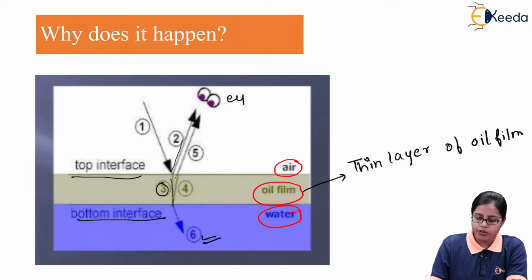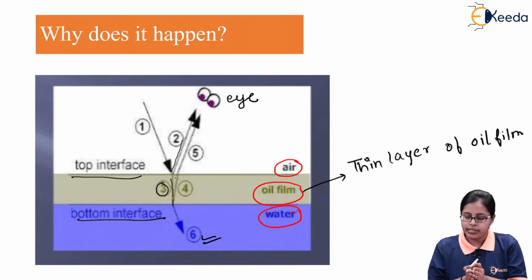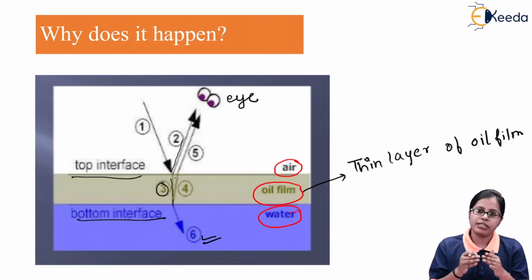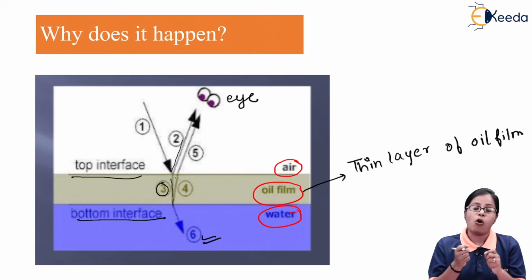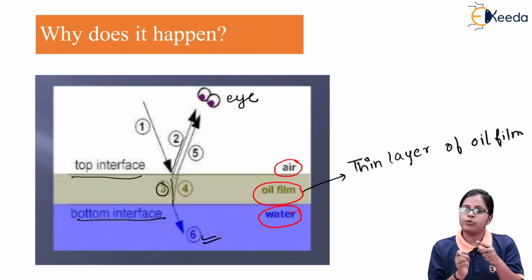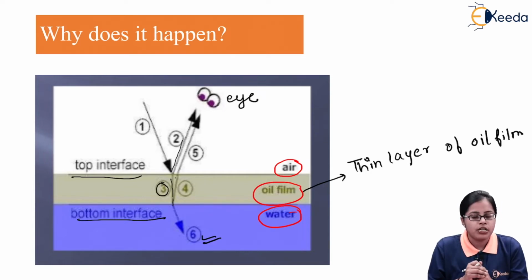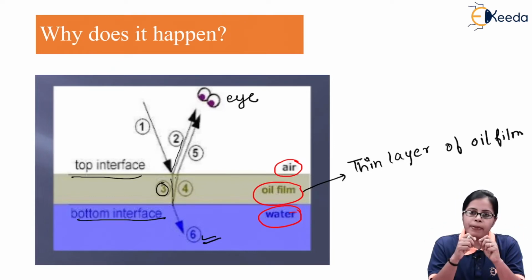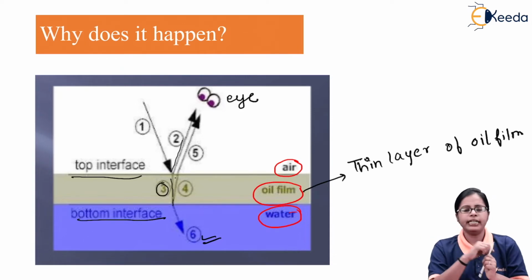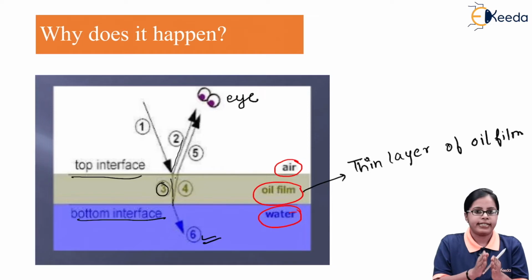As you can see, this is the position of I. So all the rays of light which are coming in the outward direction, that is in the air medium, they all are considered to be the reflected light, and then we allow this reflected light to overlap with each other or superimpose with each other. Let me remind you, when I say overlapping or superpositioning, that is nothing but called interference. So what I am allowing is, I'm allowing the reflected light to overlap or superimpose so that interference can occur.